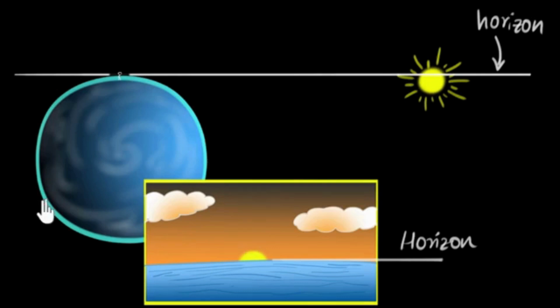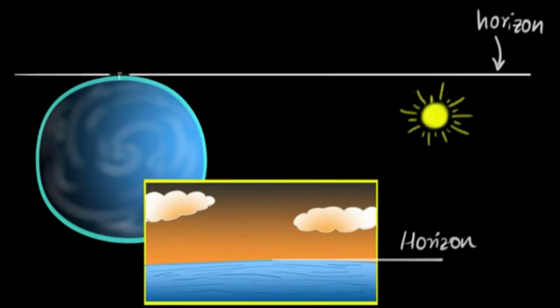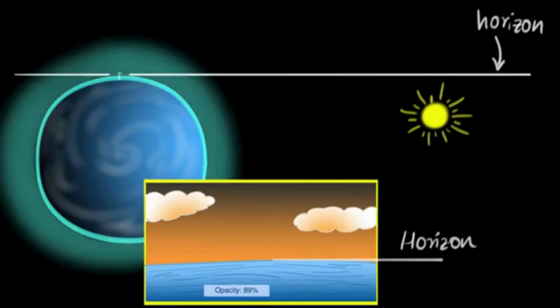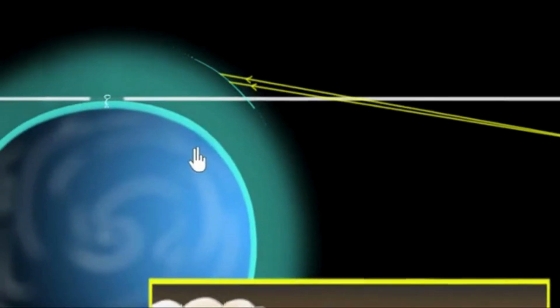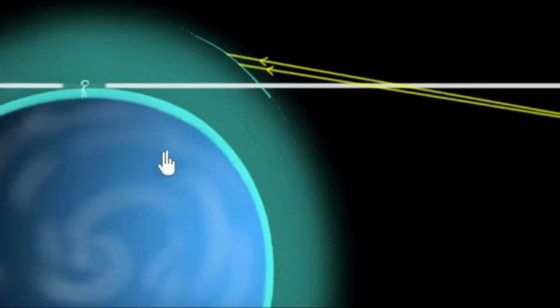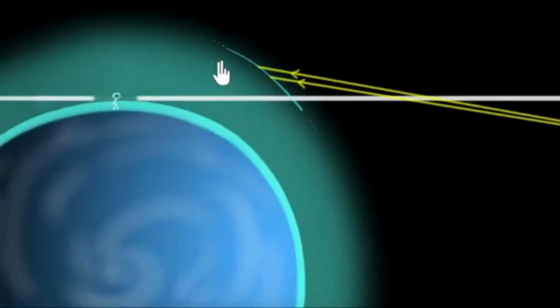Now so far, we didn't talk about the atmosphere of the Earth. So let's bring the sun back down the horizon. And let's say here is our atmosphere. And let's again draw a couple of rays of light from the top of the sun. Let's zoom in and look at this. So these rays of light would have, if it wasn't for the atmosphere, just gone straight and they would have missed our eyes and we wouldn't be able to see the sun like we discussed before. But now, these rays are entering from vacuum into our atmosphere.